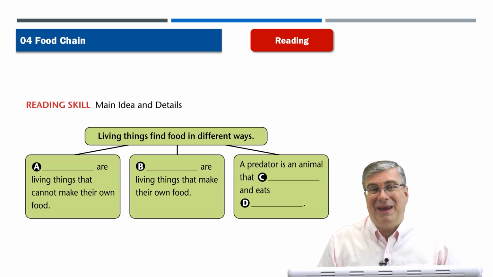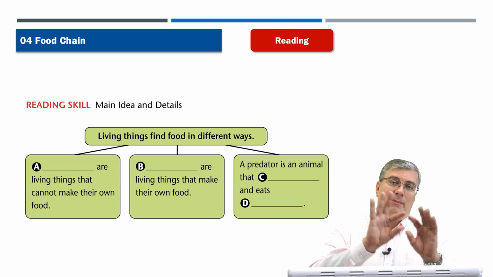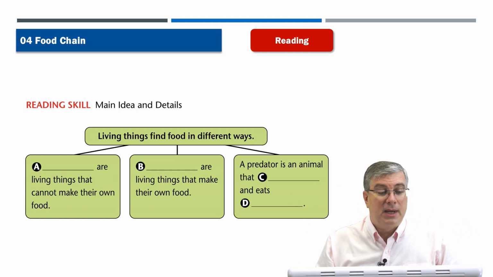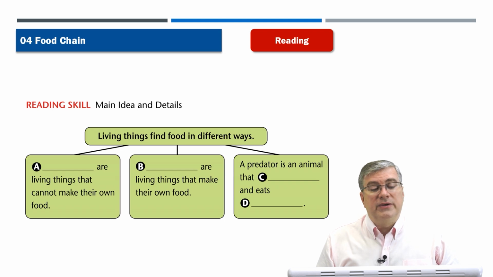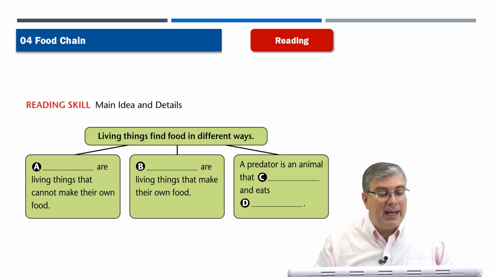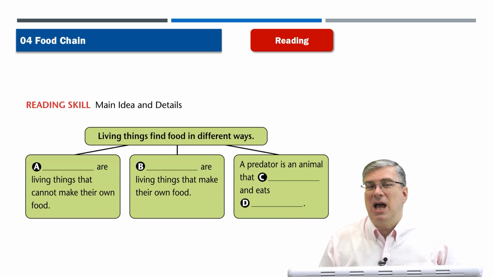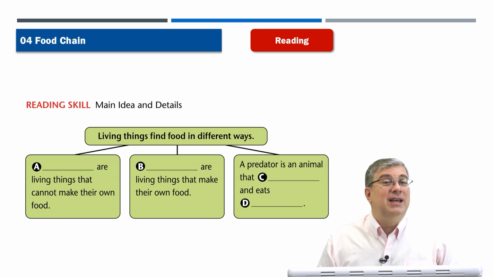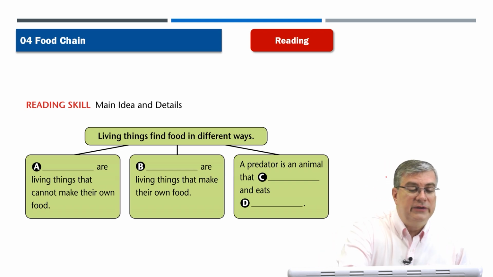How is the reading passage organized? In this case, we have main ideas and details. We have the main idea of the passage, and we have details that support that main idea. Let's go over it. First of all, A, we have a blank: are living things that cannot make their own food. So remember, all animals are this, right? What do animals do? They consume. So they are consumers.